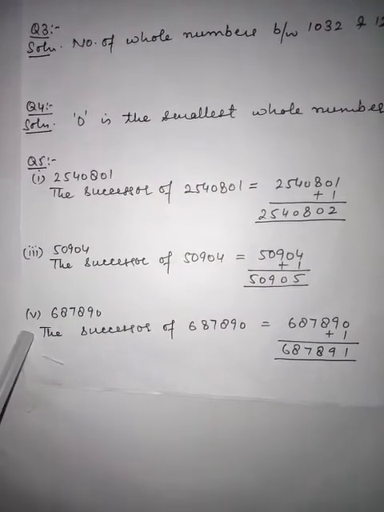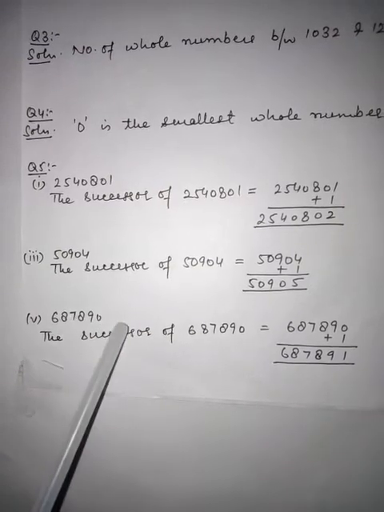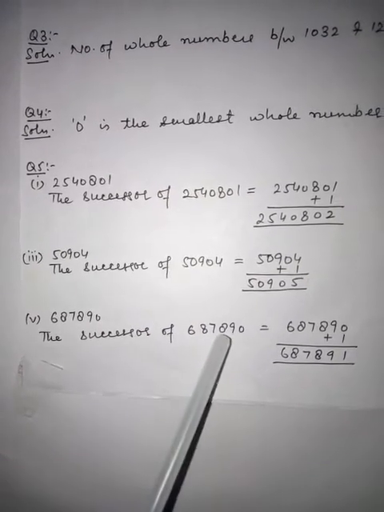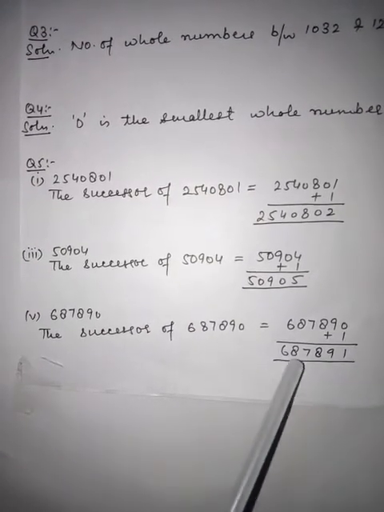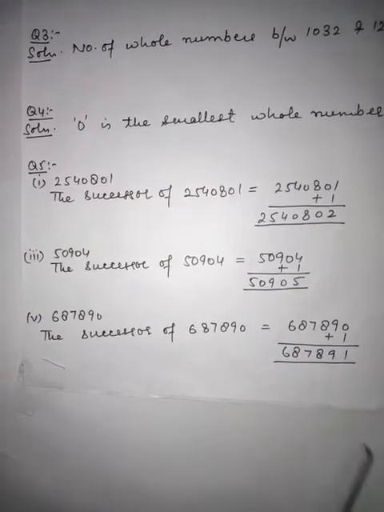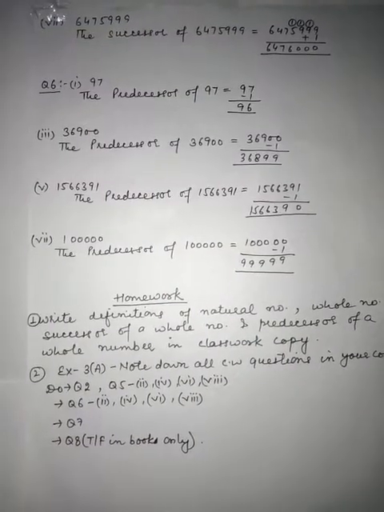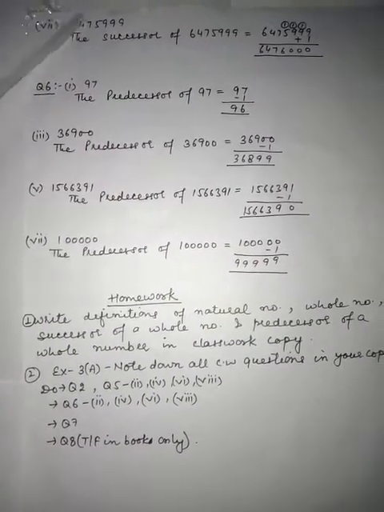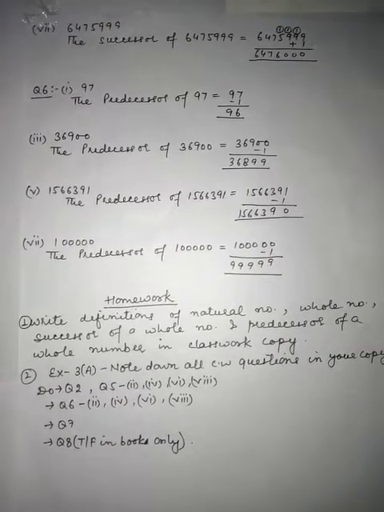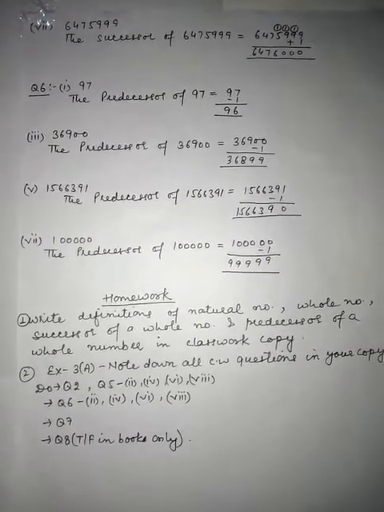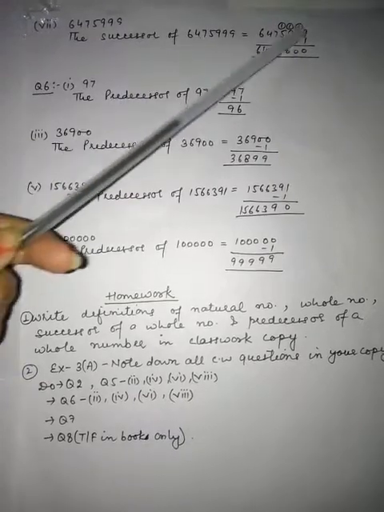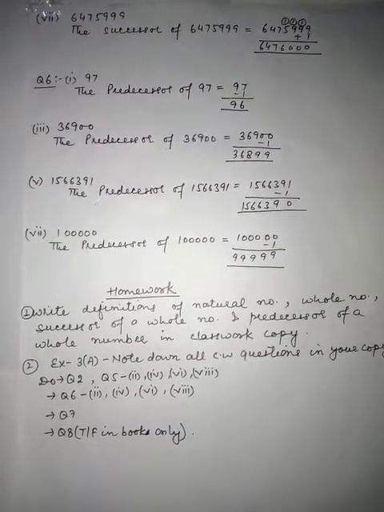Similarly, we have the fifth part, 687890. The successor of 687890 is 687891. Now we have another part, 64759999. Similarly, we have to find out the successor of this number, so by adding 1 we will get the successor of this number.